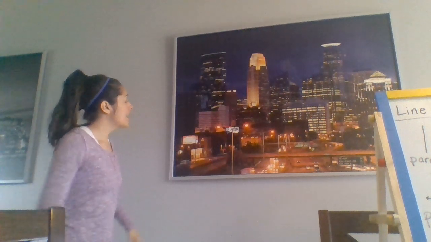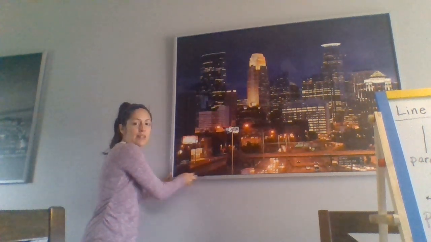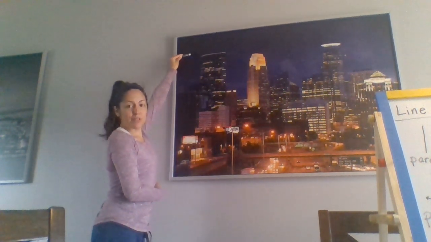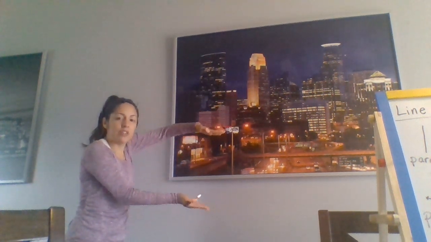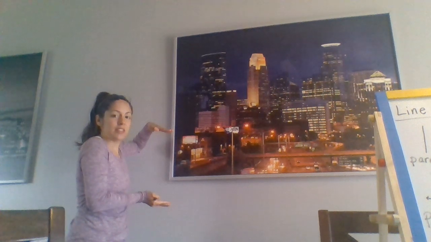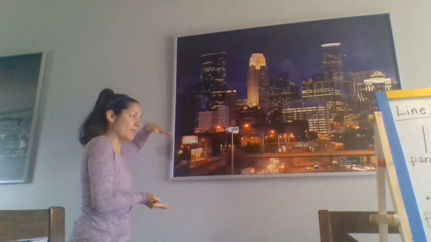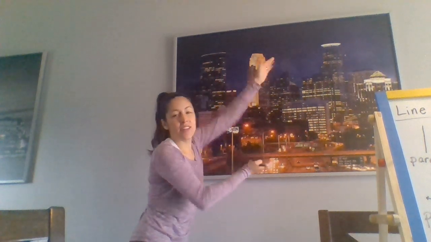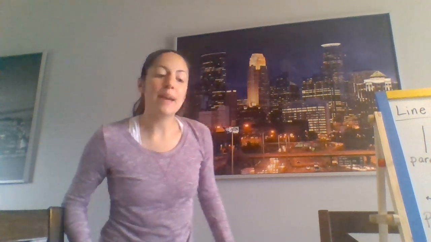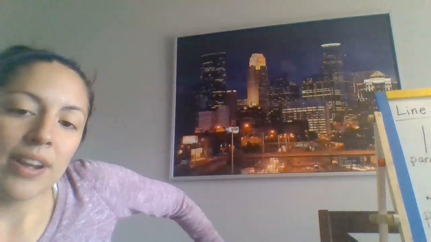I also notice that both the bottom and the top, which I can't really reach, are parallel. They will never touch and they go the same distance across the whole frame. So if they are 3 feet away here, on the other side, they're also going to be 3 feet away.